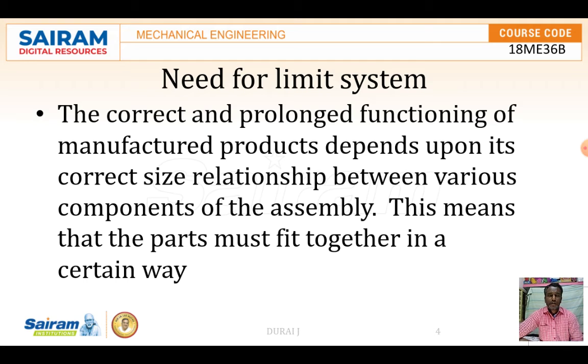According to the limit sizes, the components have to be manufactured so they can be assembled. Otherwise clearance will exist, and sometimes the assembled product fails. So the limit system plays a major role in each of the mating components.